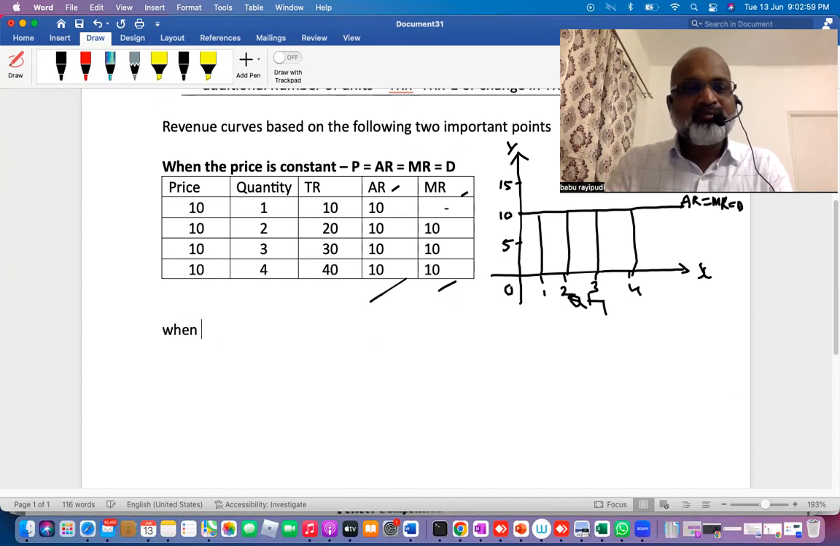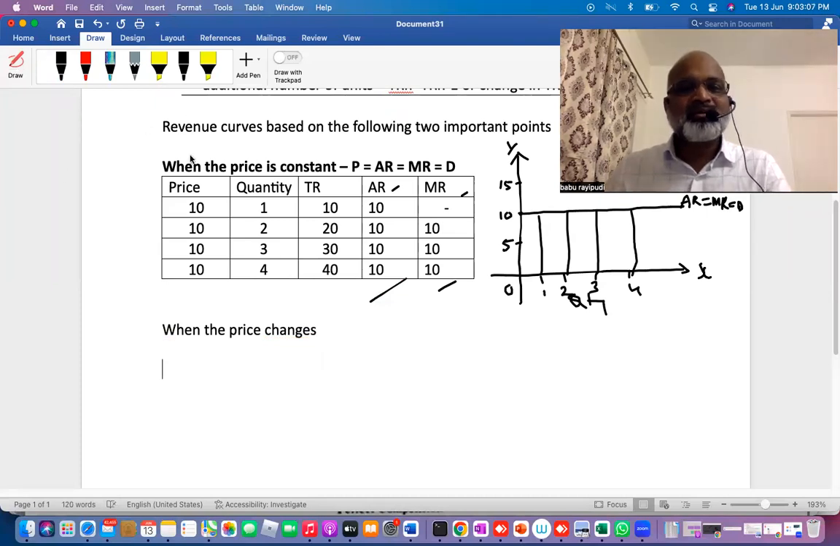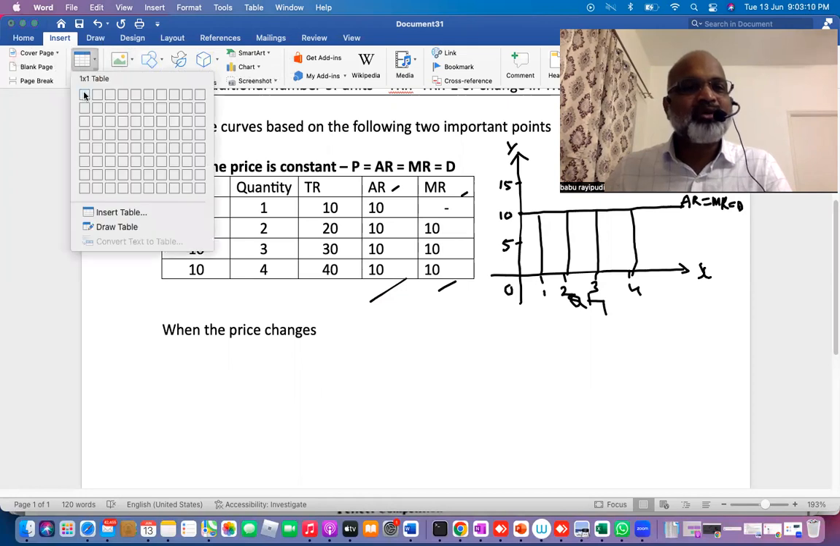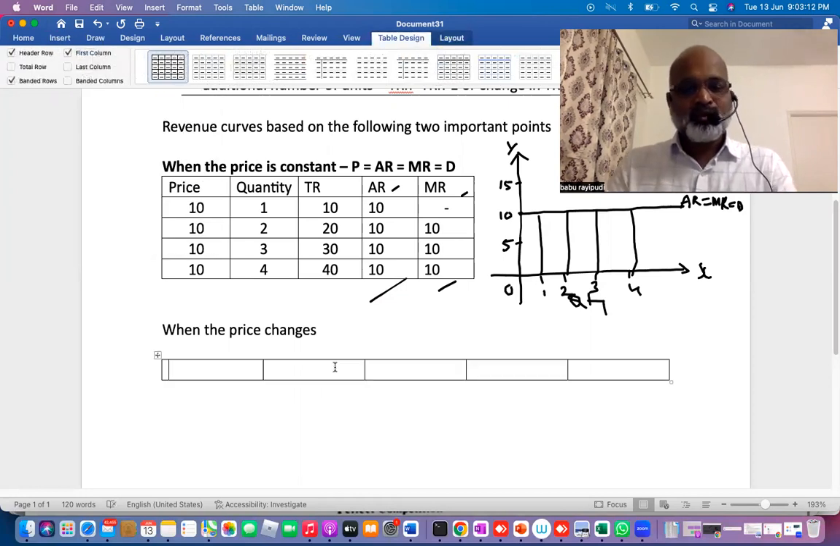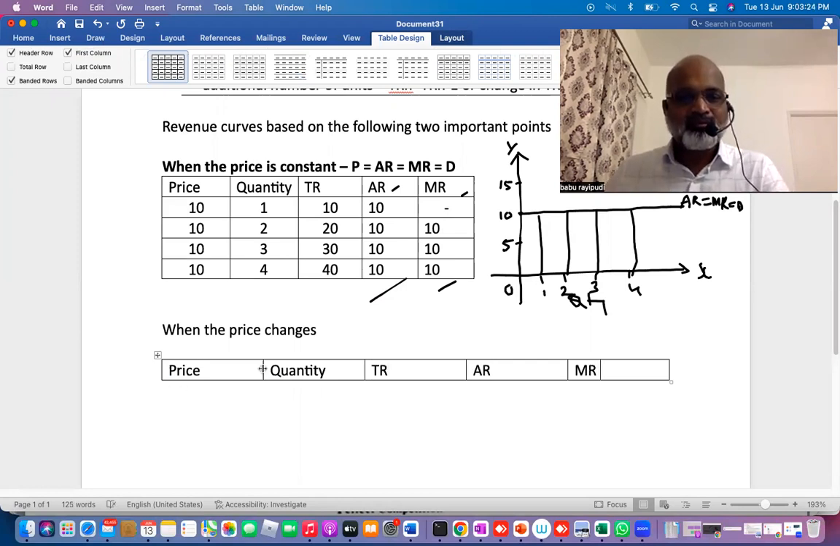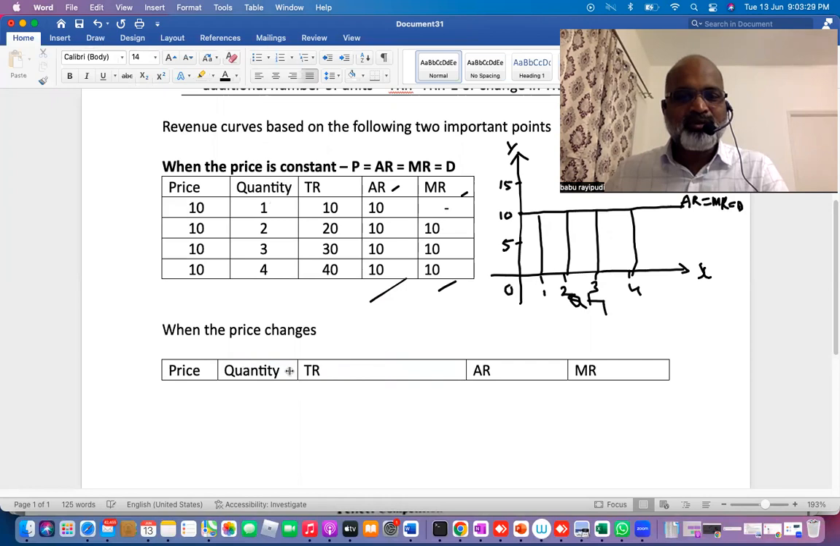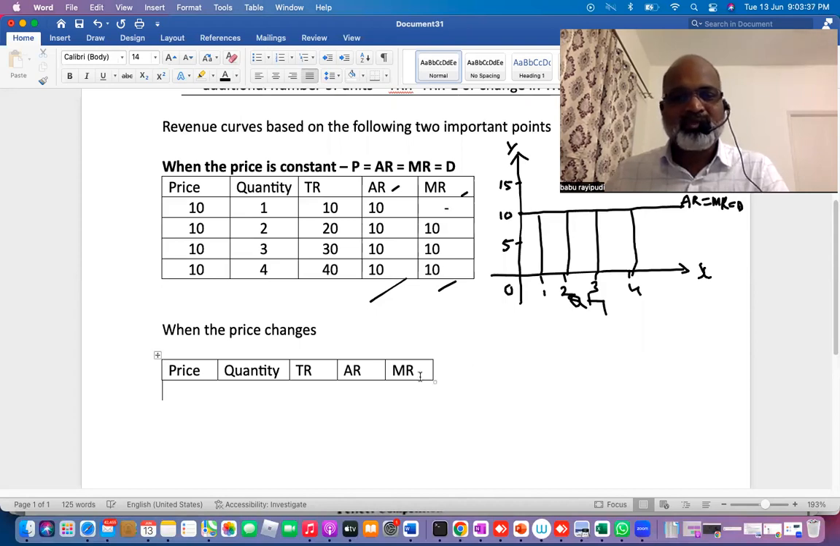Now I'm taking the next one, when the price changes. When the price changes, I'm again creating all the same 5 columns. Let's see what happens when the price changes. First, as usual, I'm taking price. Second, I'm taking quantity. Third, I'm taking total revenue, average revenue, and marginal revenue. This also helps you to calculate if practical problems are given. You're not wasting time, you are just rapidly revising.